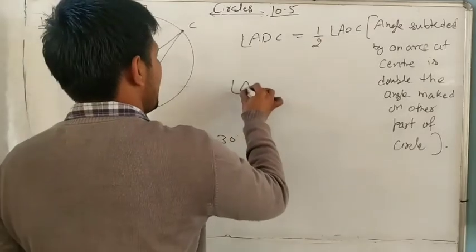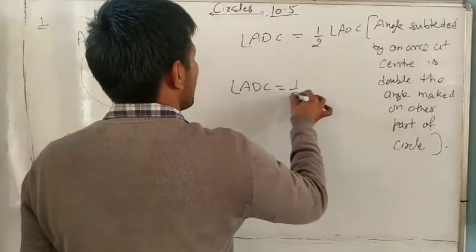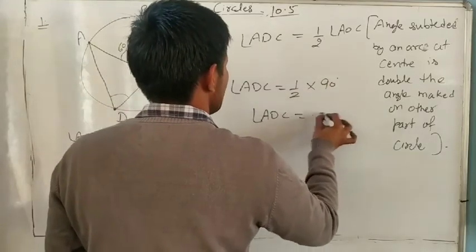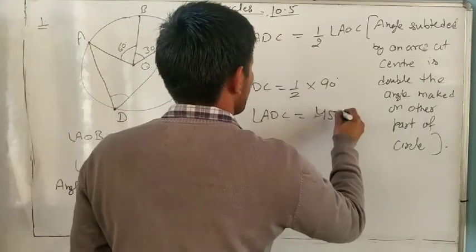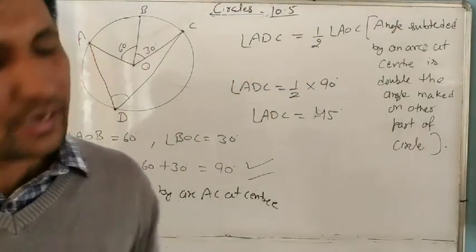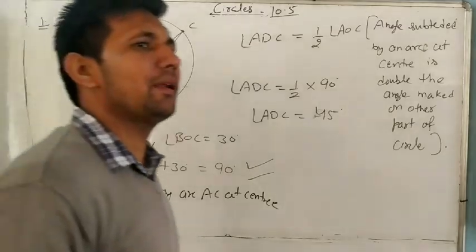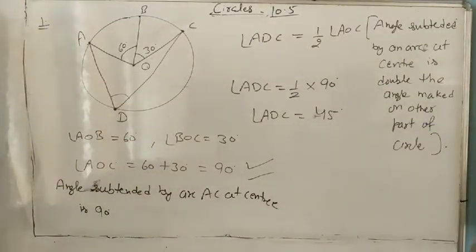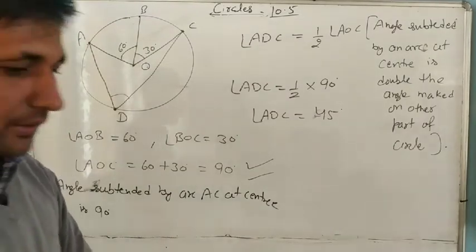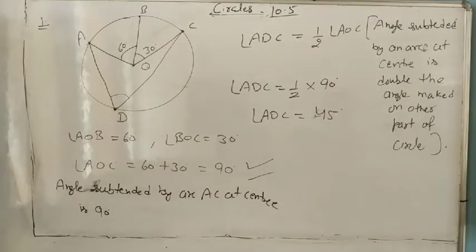So ADC is half of 90. How much? ADC is 45 degrees. Very simple, and it's finished. So only remember, the angle subtended by an arc at the center is always double. Okay, next, question number 2. We have time, I think.